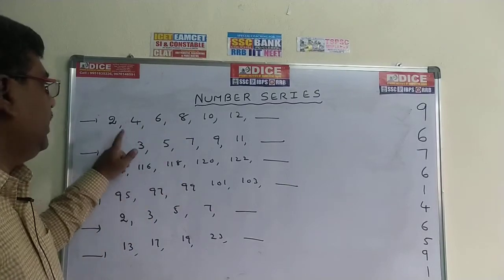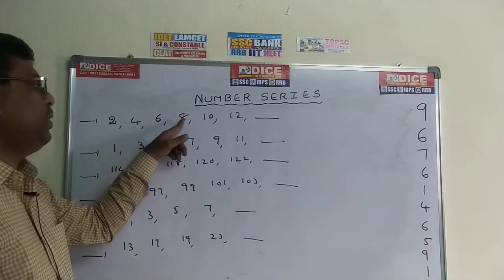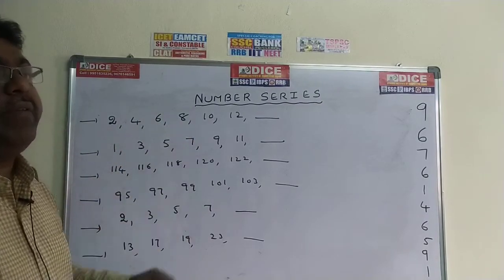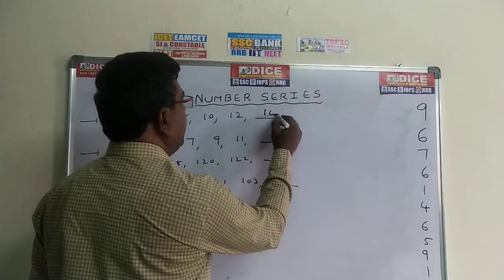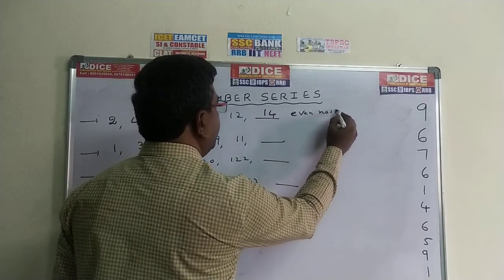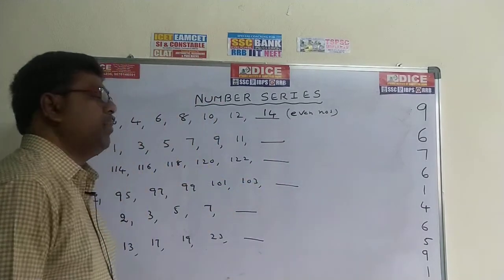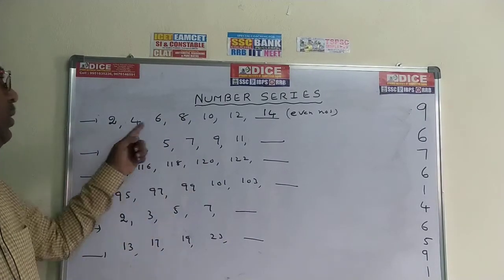If not, the difference is 2: 2 plus 2 is 4, 4 plus 2 is 6, 6 plus 2 is 8, 8 plus 2 is 10, and so on. So these are all even numbers. What is the next number? The even number is nothing but 14. So the numbers are 2, 4, 6, 8, 10, and so on. The next number is 14.